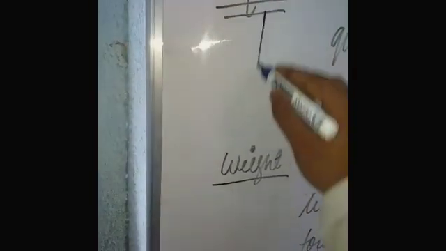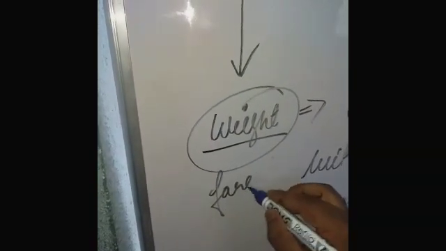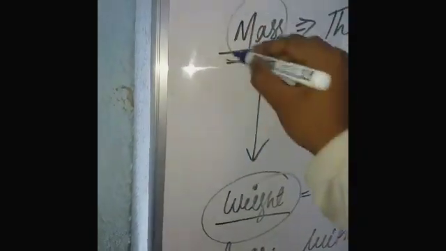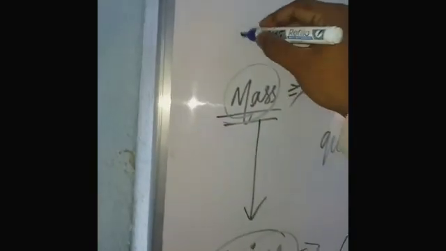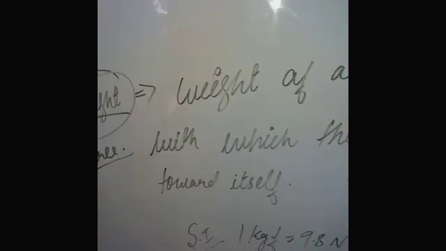Our next topic is weight. There are many differences between mass and weight, because weight is a type of force, and mass represents what quantity of matter is present in a body. Understand? Weight of a body is defined as the force with which the earth attracts the body towards itself. Consider that this is a body.